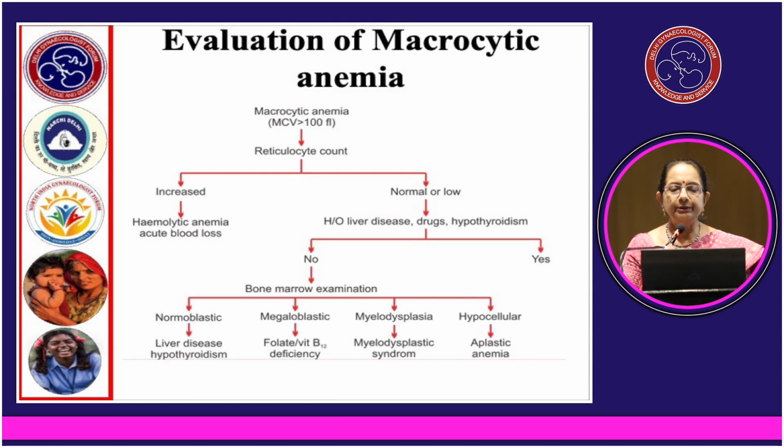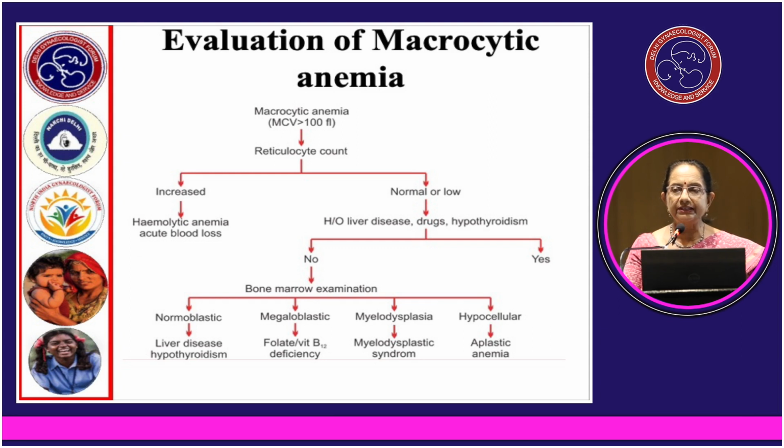Evaluation of macrocytic anemia. If the MCV is more than 100 femtoliters, then a reticulocyte count is to be done. If it is increased, then hemolytic anemia or acute blood loss is to be ruled out. And if the reticulocyte count is normal or low, then we have to take an exhaustive history to rule out chronic liver disease, drug intake and hypothyroidism.